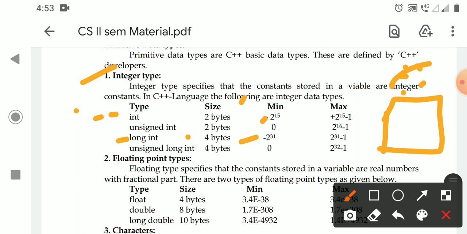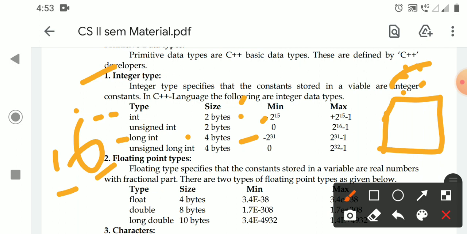But in C++, the size of data types depends on the operating system. But here it will be fixed for every integer variable. It will allocate only 2 bytes of memory. If it is a long int, that will allocate 4 bytes of memory. So generally, whenever we allocate 2 bytes of memory, that is 16 bits, 1 bit is omitted for the plus or minus, so 2 to the power of 15, how much?